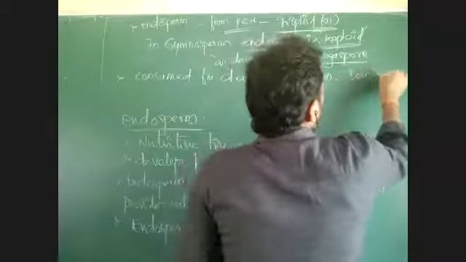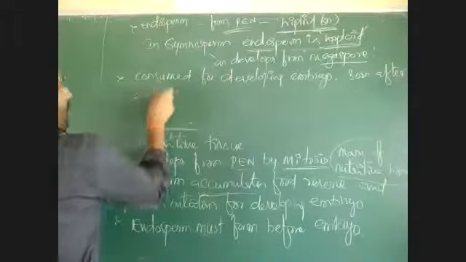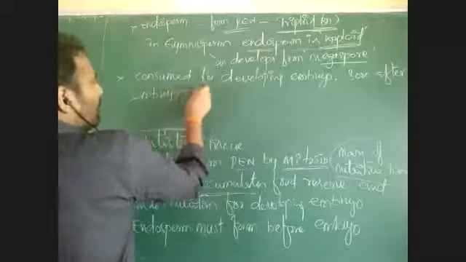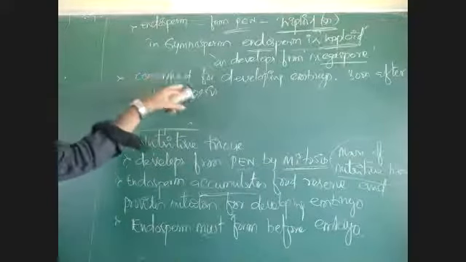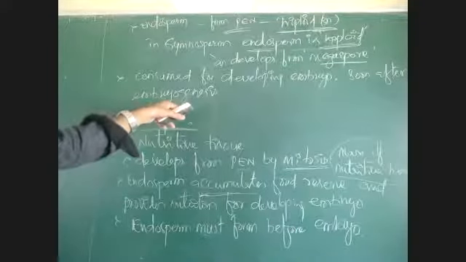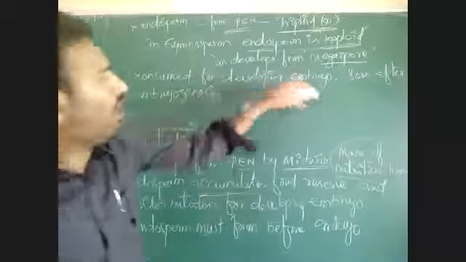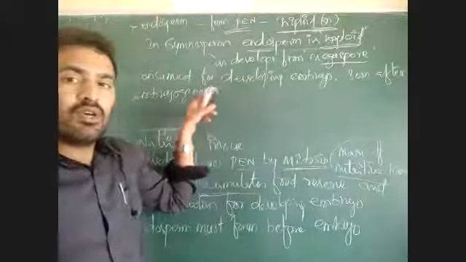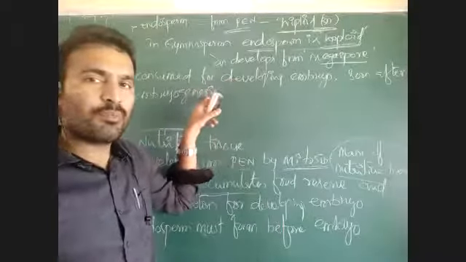Soon after embryogenesis, once endosperm is formed, that endosperm is being consumed for the developing embryo, right? First endosperm is formed, that endosperm is used as a food reserve for the developing embryo.